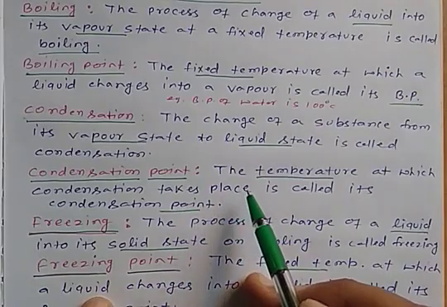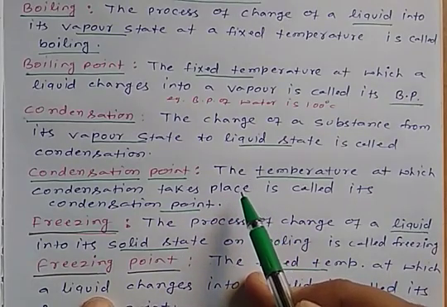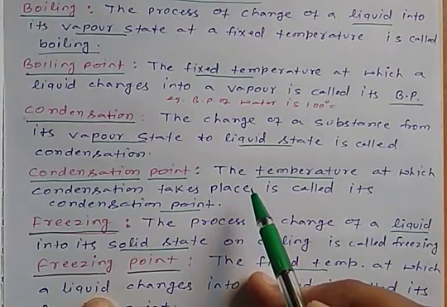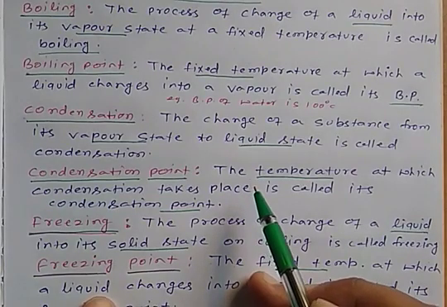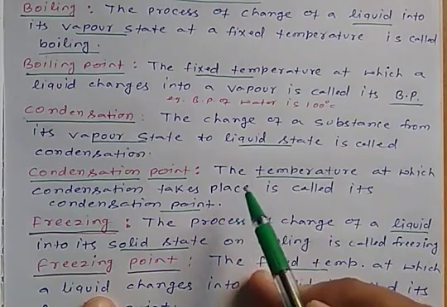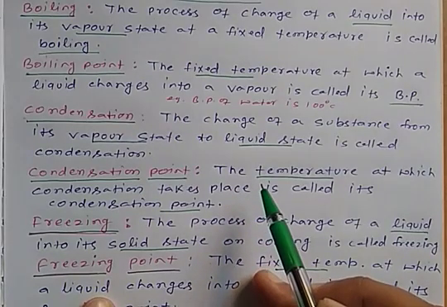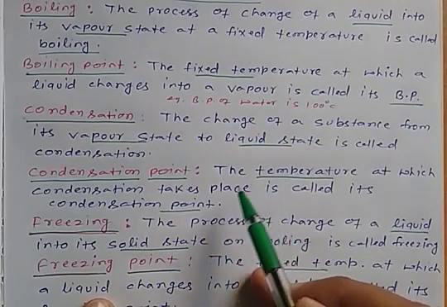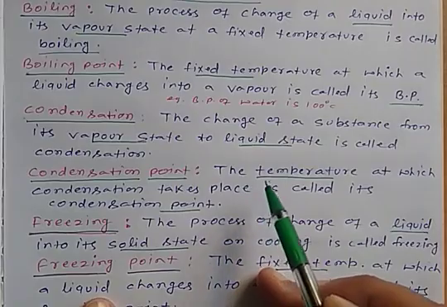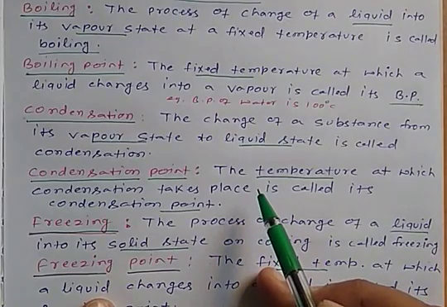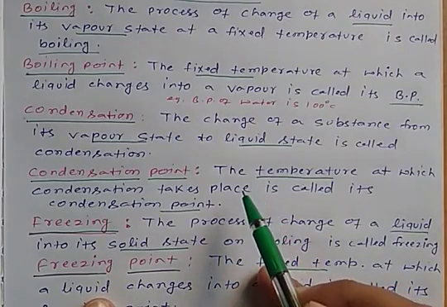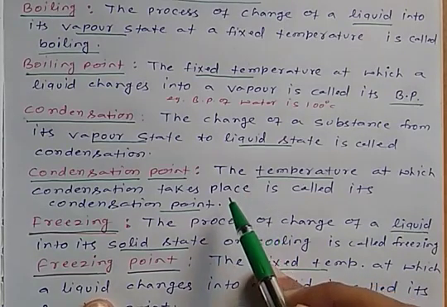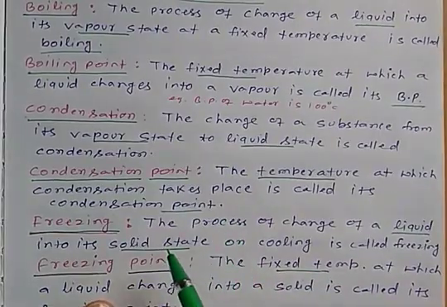Let us suppose when we cool the water vapor, then water vapor changes into a liquid state at a fixed temperature. That means at 100 degrees Celsius all water vapor is converted into the liquid state during cooling. So that fixed temperature is called the condensation point. So the condensation point of water is 100 degrees Celsius.